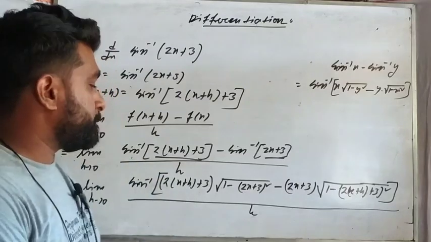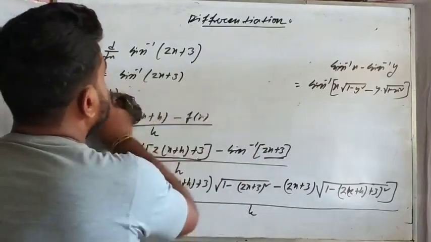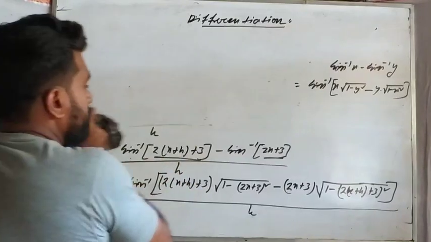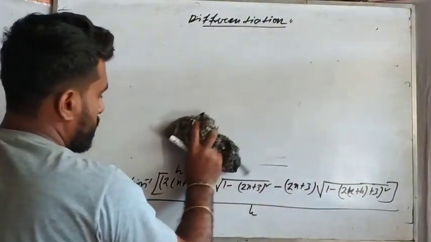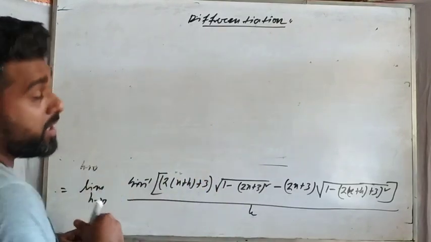So here this calculation may be lengthy, but don't be scared, I am here.